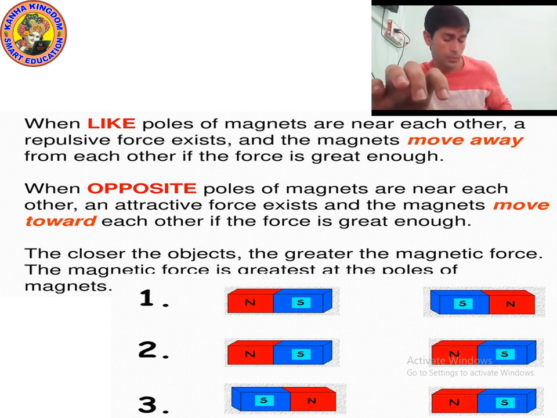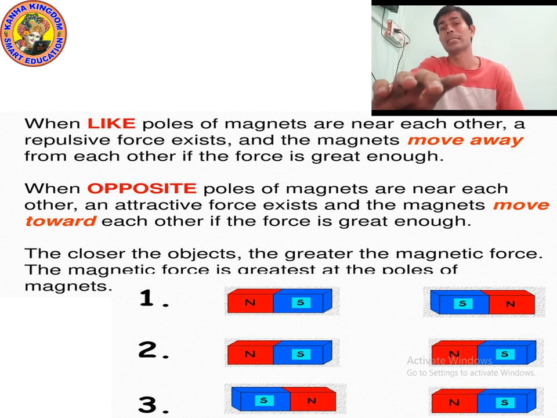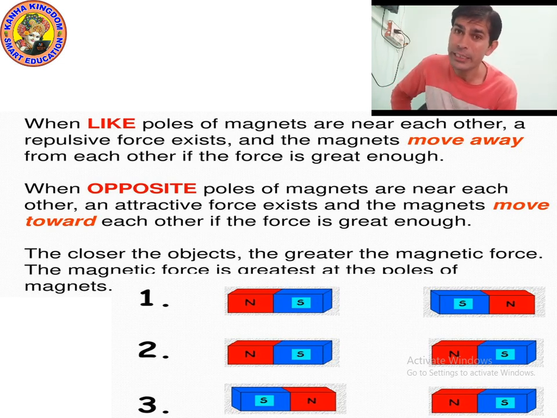Let's give them names. The name of the first magnet is A and the name of the second magnet is B. If you bring the north pole of the first magnet and the south pole of the second magnet near to each other, then what will happen?